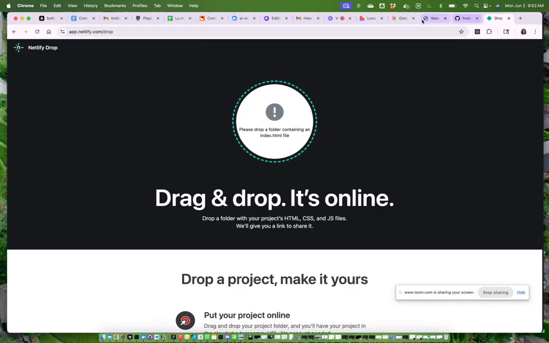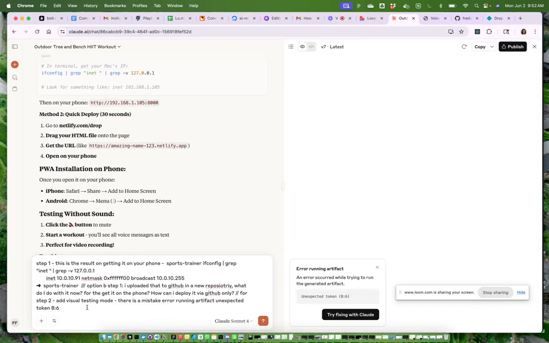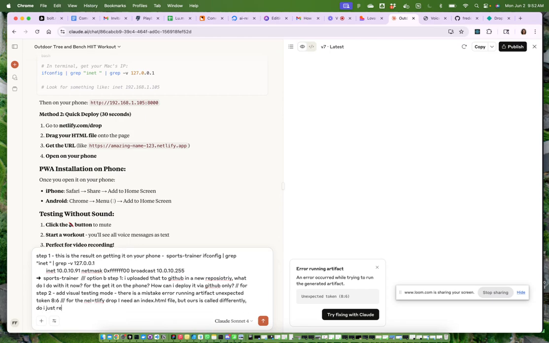Index HTML. So we need to say for the Netlify Drop, I need an index.html file, but ours is called differently. Do I just rename it then to index.html?